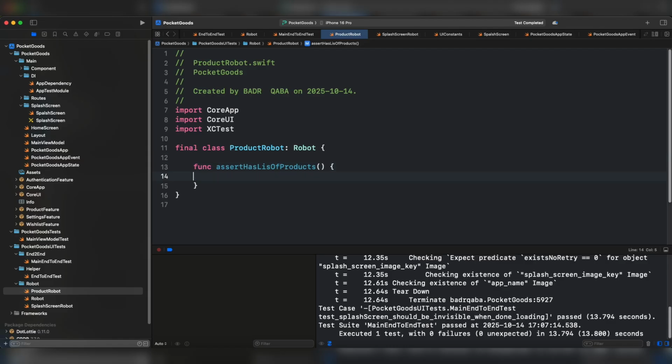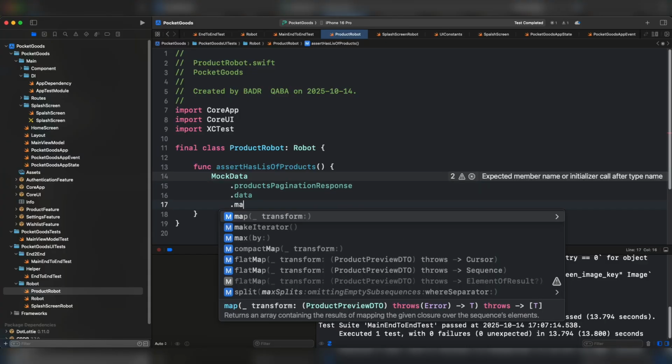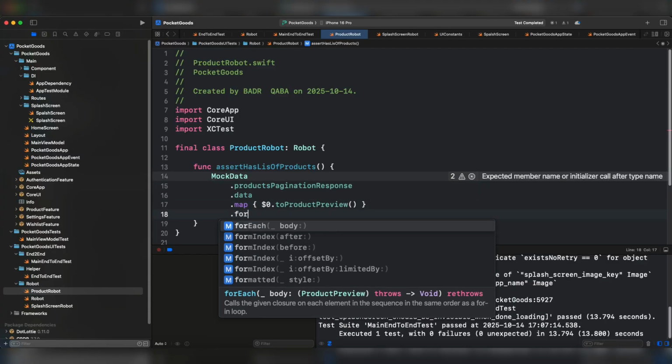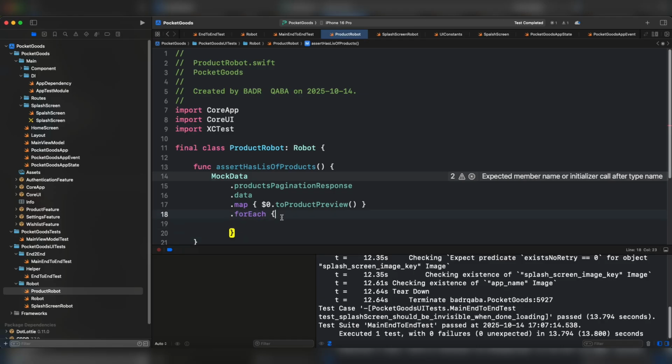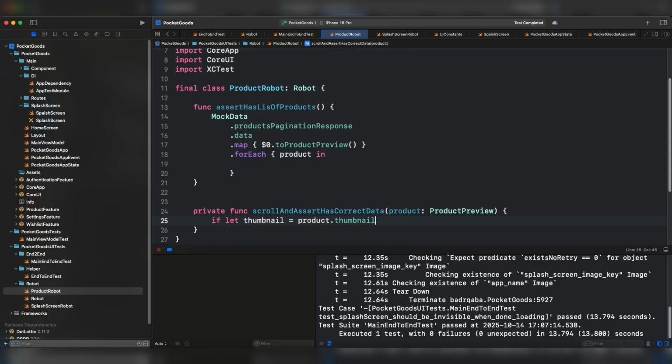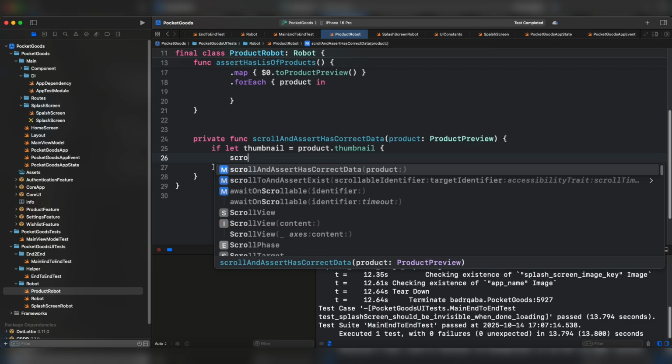We're going to do the same thing that we have done under Jetpack Compose by doing mock data and data from pagination response. I'm going to map the result to product preview. And for each product, I'm going to make the assertion. Let's implement this function that we're going to call scroll and assert has correct data. It has to be a private function. We have to make sure that we have the correct thumbnail by doing if let thumbnail from the product preview and thumbnail. And we have to scroll and assert exists.